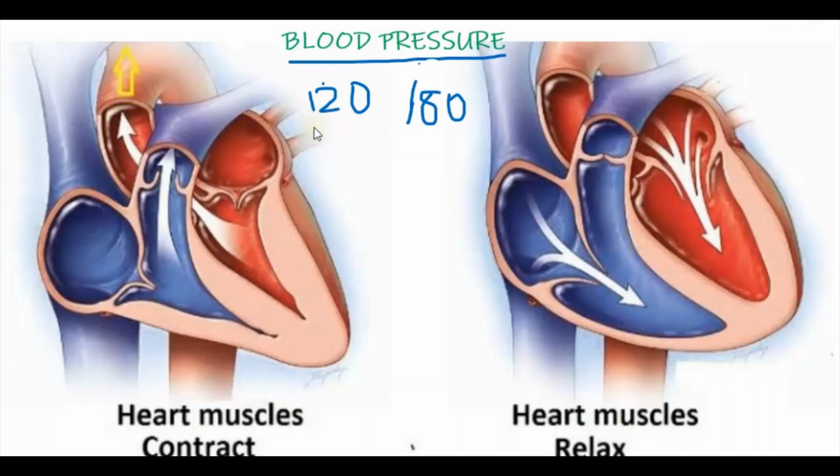How can we reduce it? We can take exercise every day, morning as well as evening. We have to take exercise and eat only healthy food items, vegetables and fruits. These are the items we have to eat, and we should reduce the oily food.